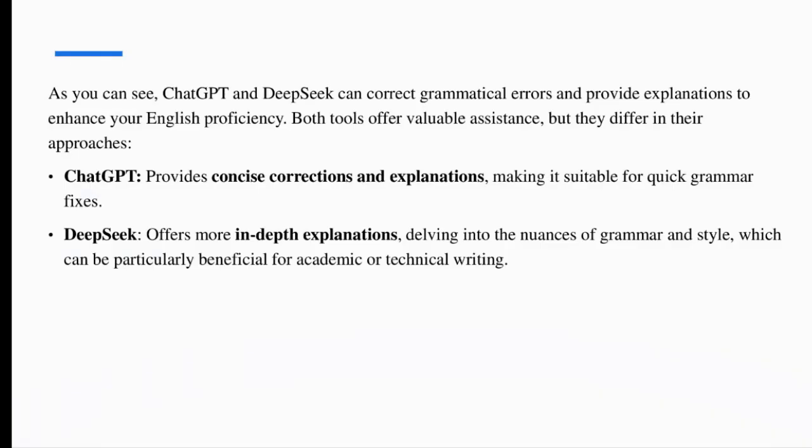As you can see, ChatGPT and DeepSeek can correct grammatical errors and provide explanations to enhance your English proficiency. These two tools offer valuable assistance, but they differ in their approaches. ChatGPT provides concise corrections and explanations, making it suitable for quick grammar fixes, whereas DeepSeek offers more in-depth explanations, delving into the nuances of grammar and style, which can be particularly beneficial for academic or technical writing.